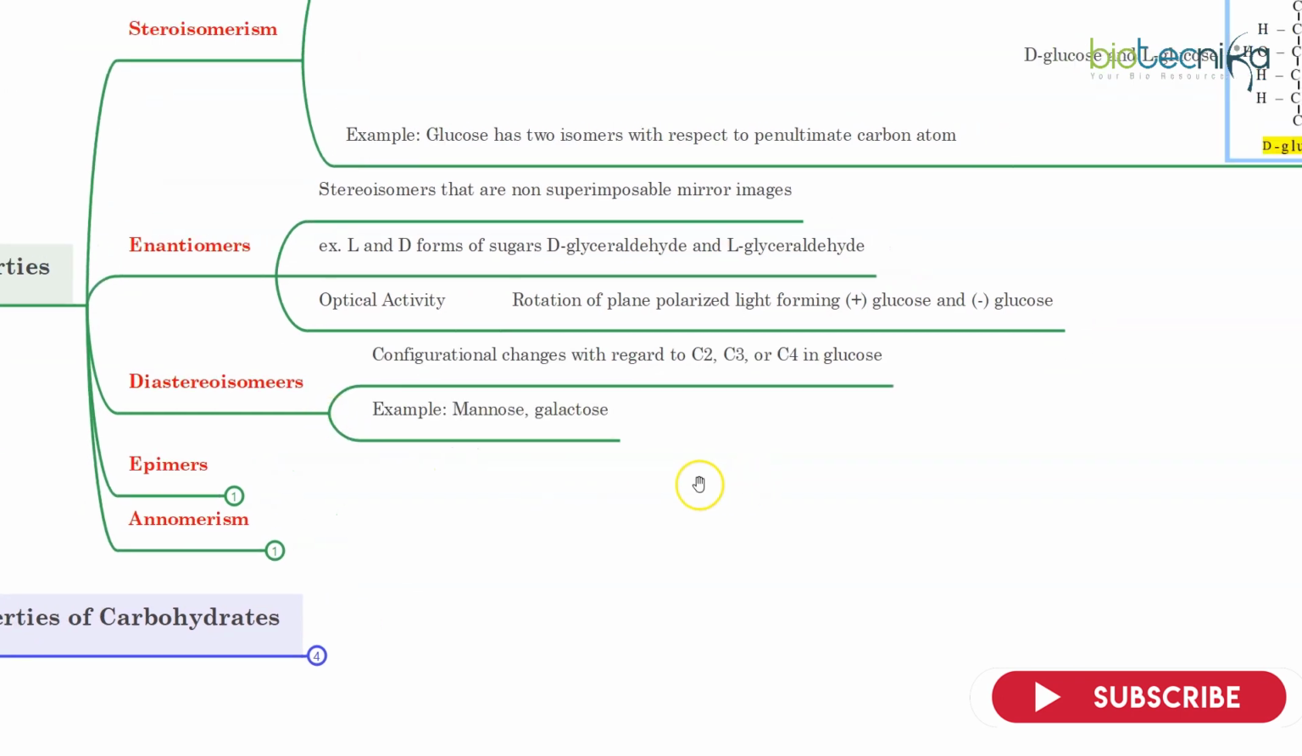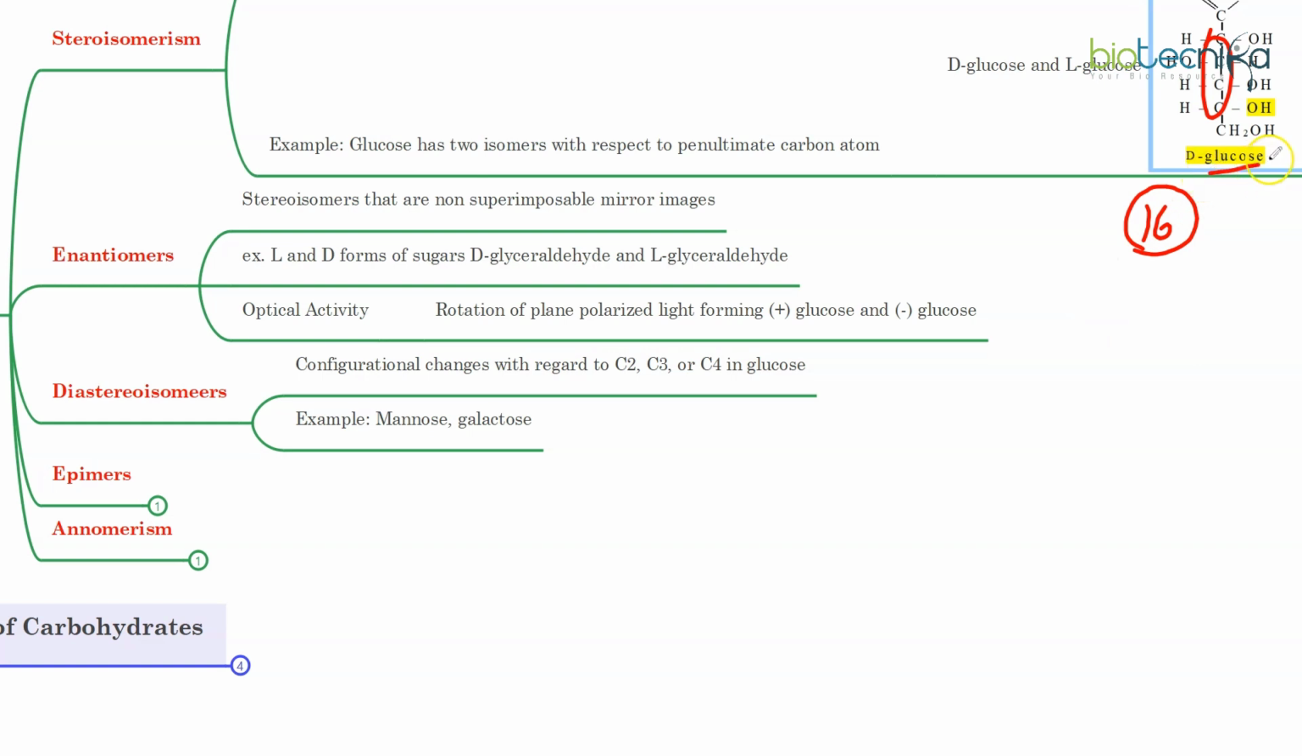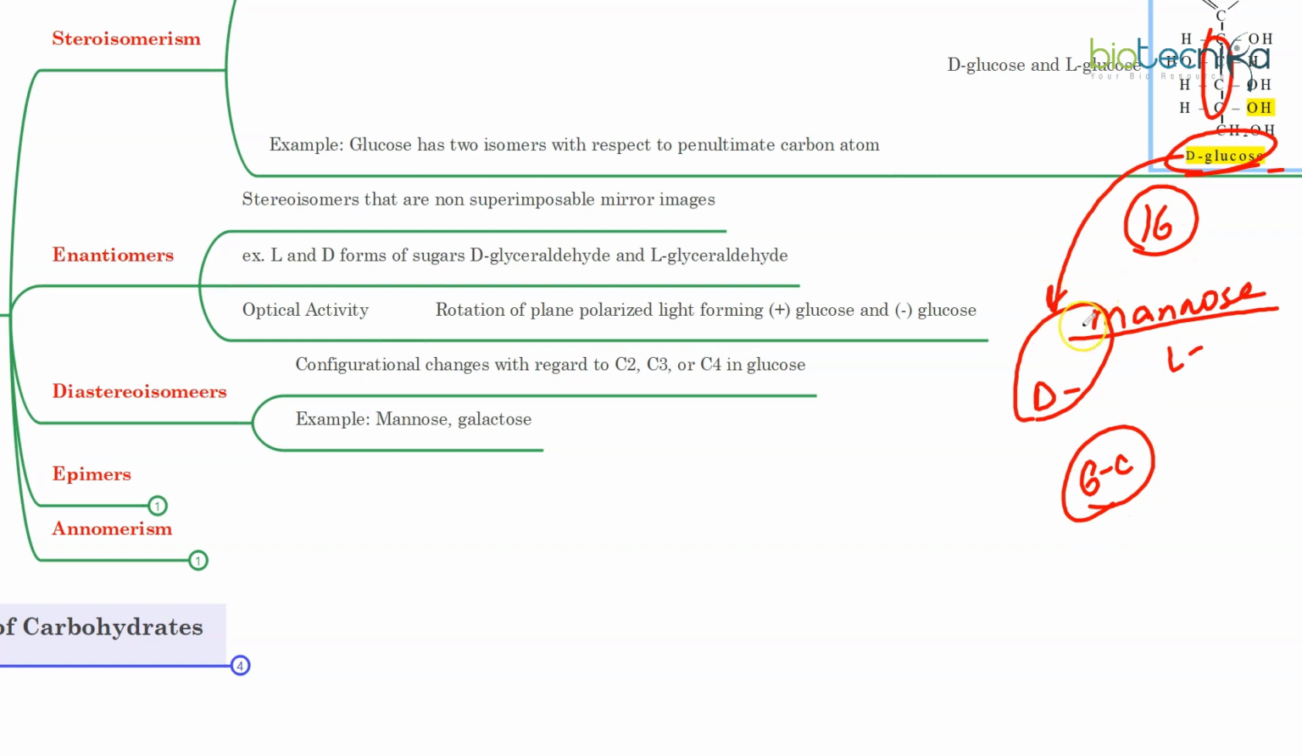Next are diastereoisomers. As I mentioned, for the chiral carbons in this hexose sugar, there will be a total of 16 forms. Out of those 16, 2 are glucose. Now, there can be some other 6 carbon sugars. One of them is mannose. You will have D-mannose and L-mannose. Now the question is, D-mannose and D-glucose are both 6 carbon sugars, but what are they to each other? Are they mirror images? No, because D-glucose already has a mirror image, that is L-glucose. So how can it have 2 mirror images?